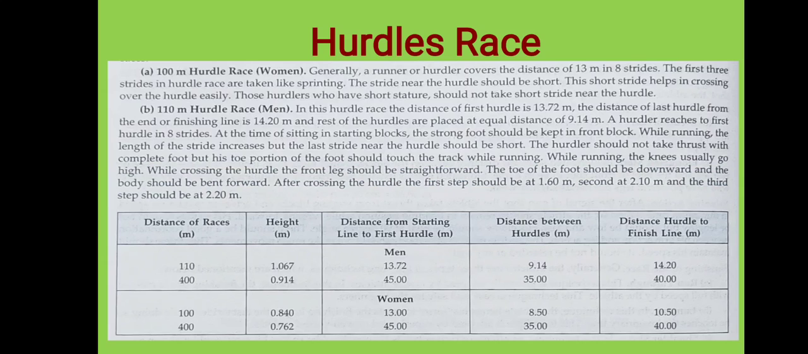The first 3 strides in the hurdle race are taken like sprinting. As they take a run, afterwards they sprint, and when they reach a hurdle they leap over the hurdle, jumping over it. The stride near the hurdle should be short, and this short stride helps in crossing over the hurdle easily.